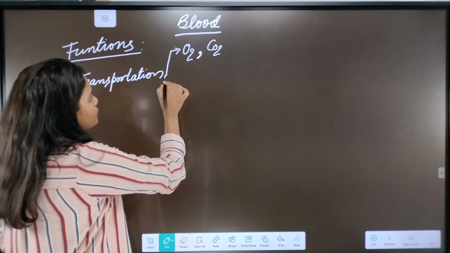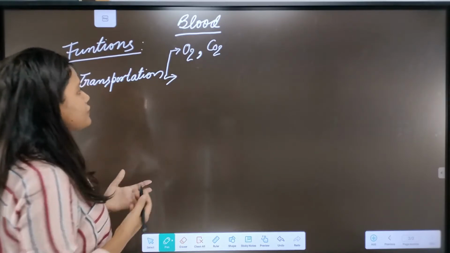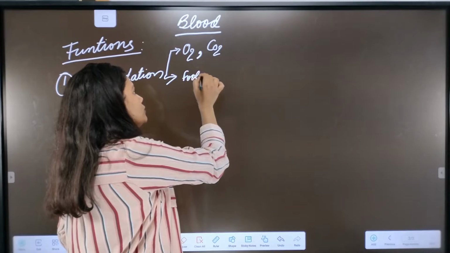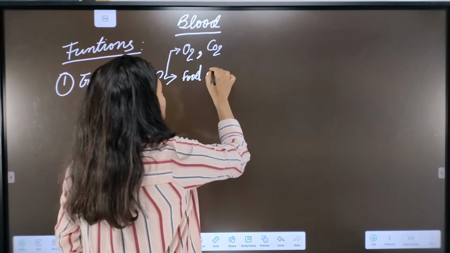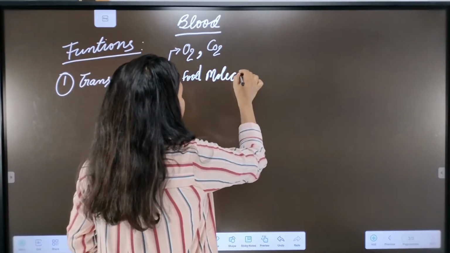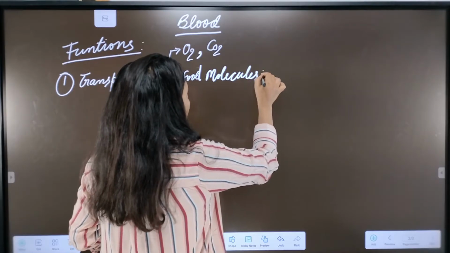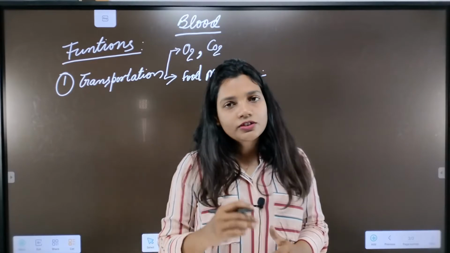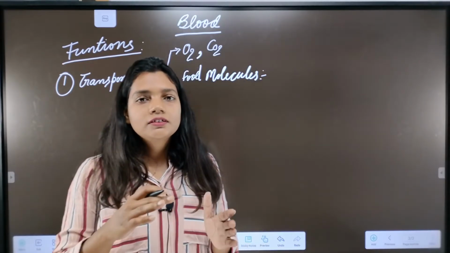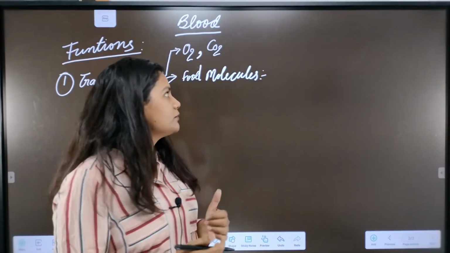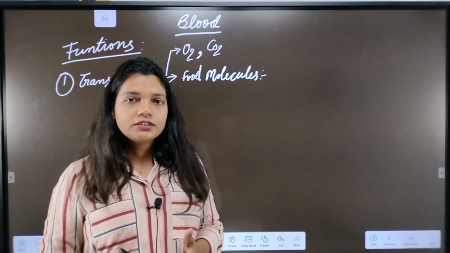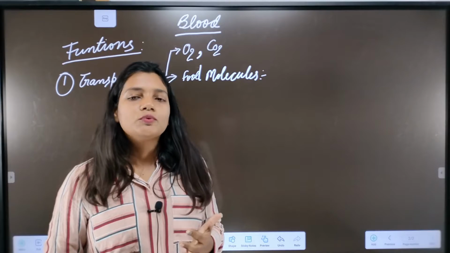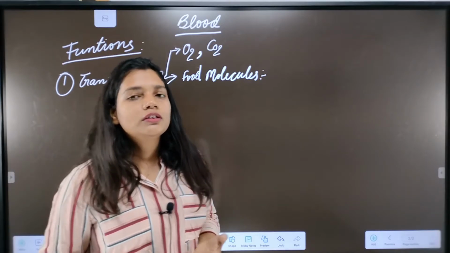Next, what will it transport? It will transport all the food molecules. We know that food can be categorized into three types: either carbohydrates, proteins, or lipids.